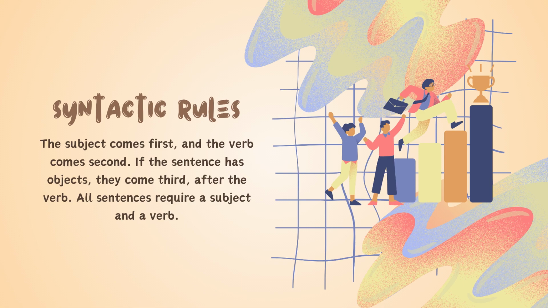There are rules in syntax named syntactic rules. The subject comes first and the verb comes second. If the sentence has an object, it comes third, after the verb. All sentences require a subject and a verb.